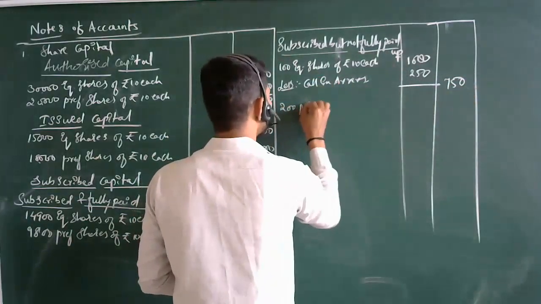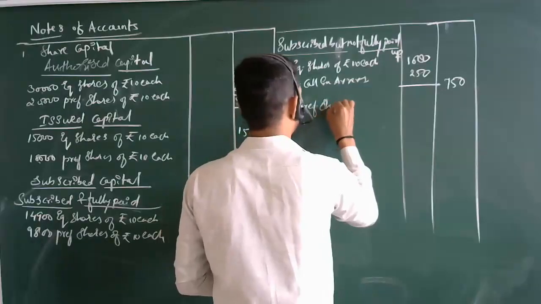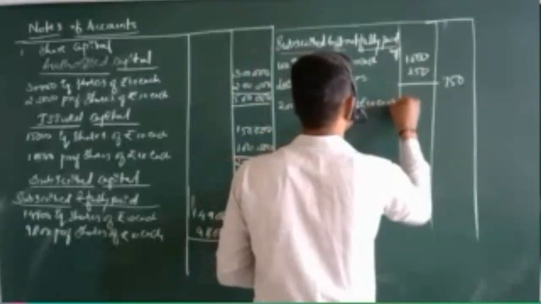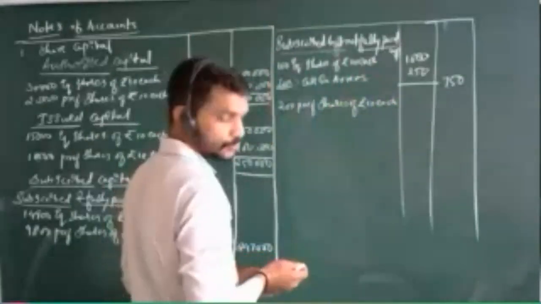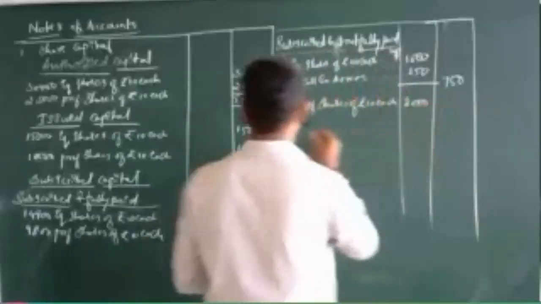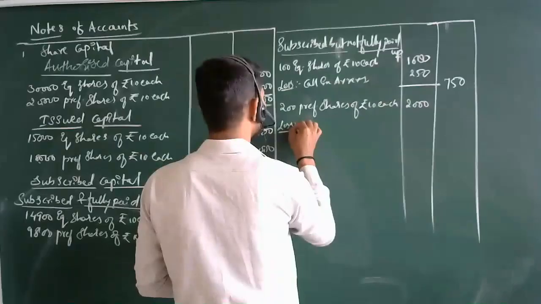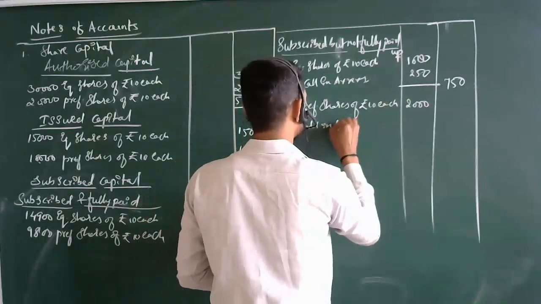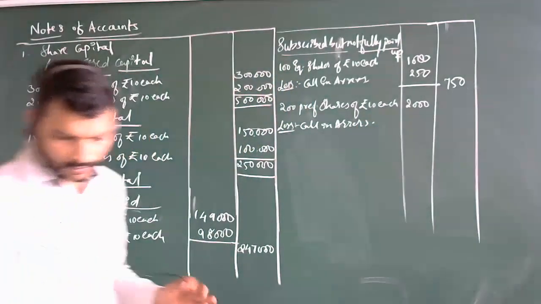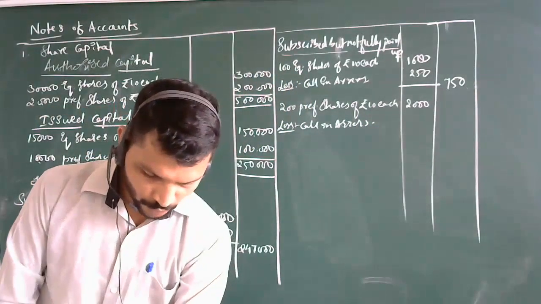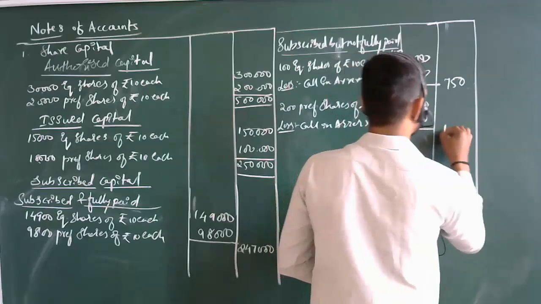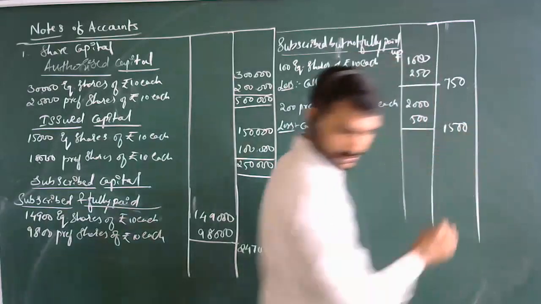There are 200 preference shares of rupees 10 each. How much will it be? 200 into 10, 2000. Then less call in arrears, how much is that? In the journal entry it was given as 500. Yes, the total is this much, 1500.